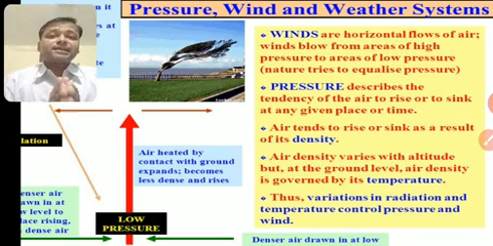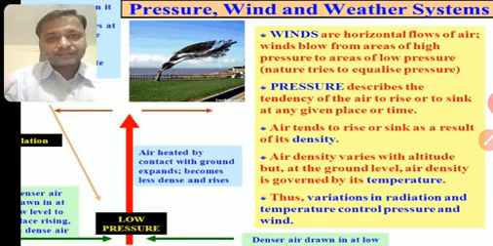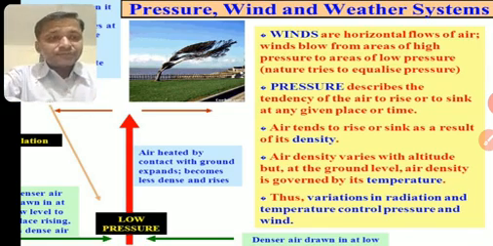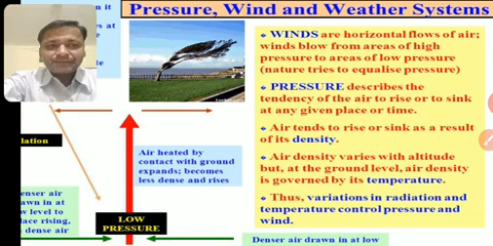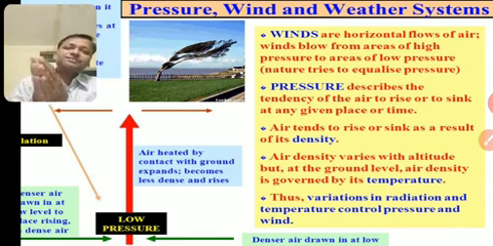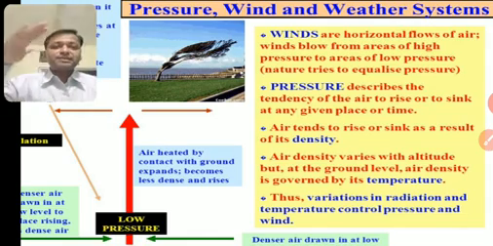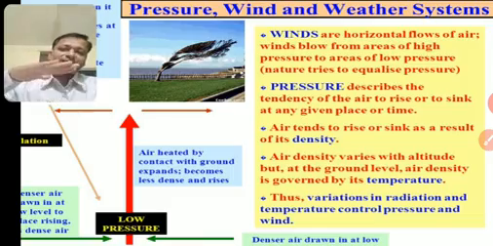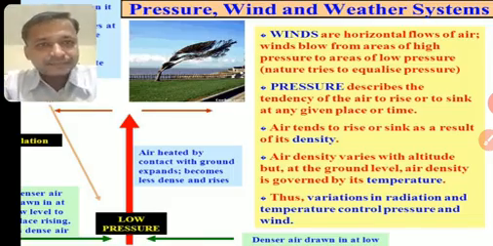So these winds are created just because of the temperature and pressure. This is the main point you have to understand. Thus variations in radiation and temperature control pressure and wind. Radiation and temperature control pressure, and because of that pressure winds are created. We have seen how winds are created. Warm air goes upside, but there is no way to move upside because pressure is there, and because of this pressure they move sideways and form the winds.